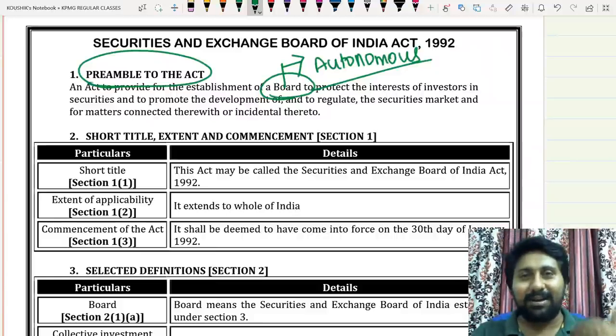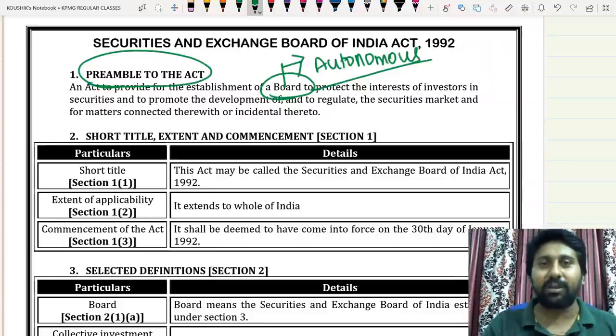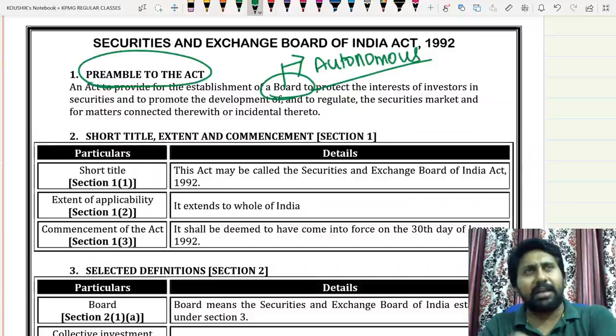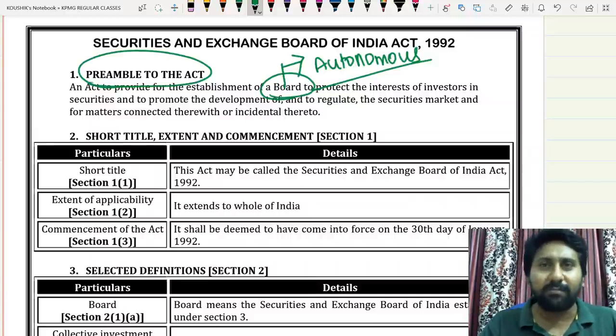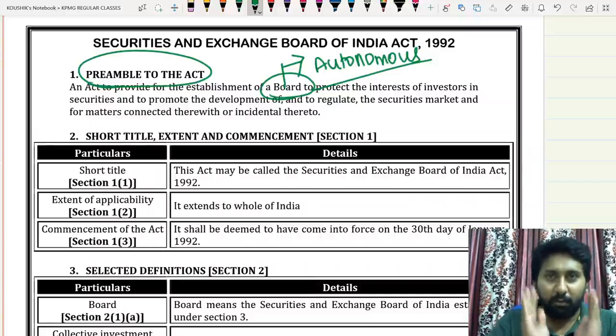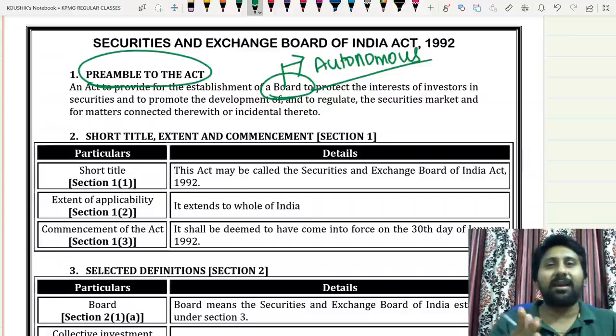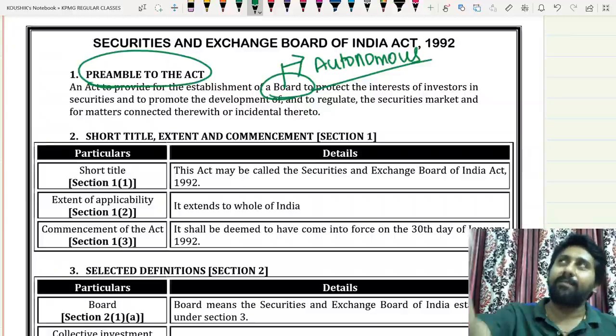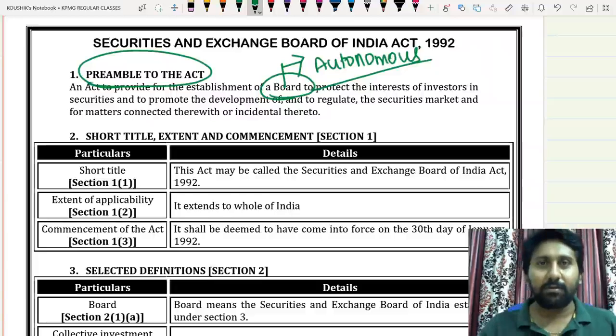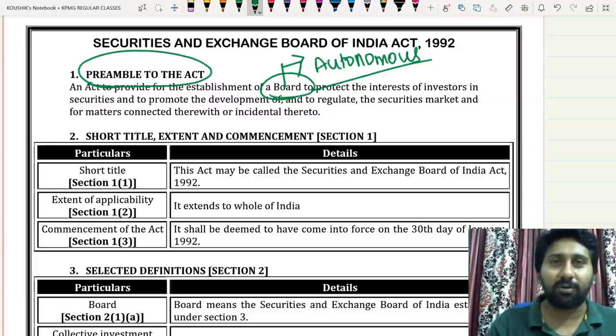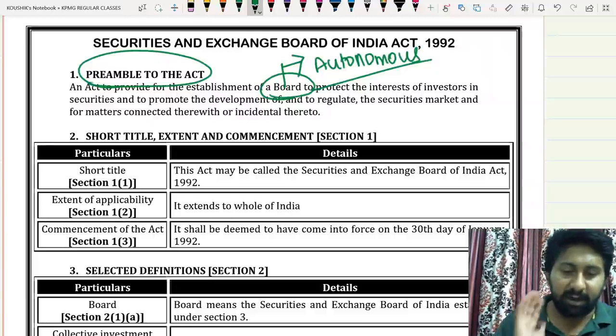So that's completely different. The working itself is unique. It is directly controlled by the Ministry of Finance, no board in the middle. But these acts have a board, and this board will be controlled again. Companies Act is controlled directly by the Finance Ministry. Okay, sorry, Ministry of Corporate Affairs control. So anyway, I think everyone understands up to here.